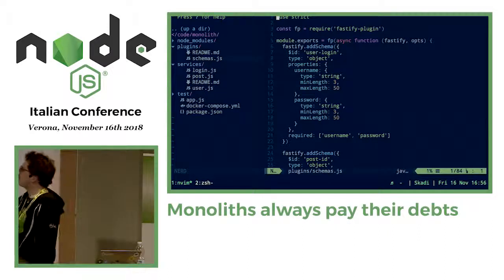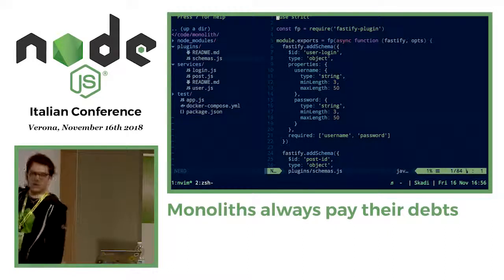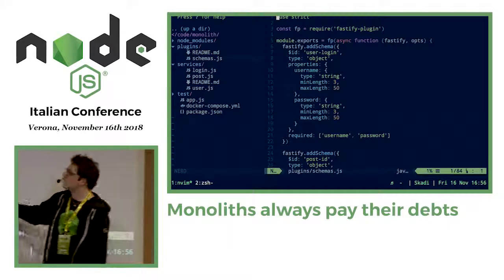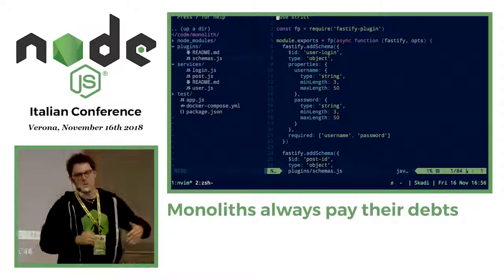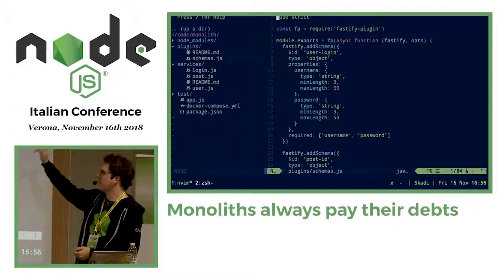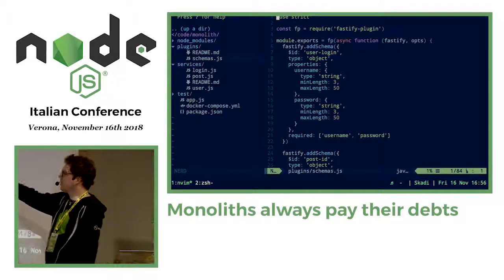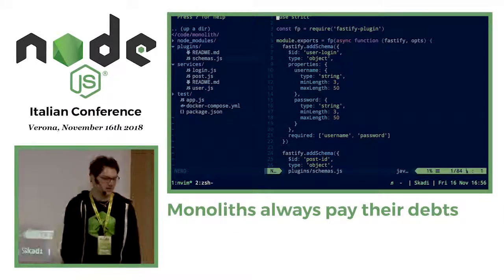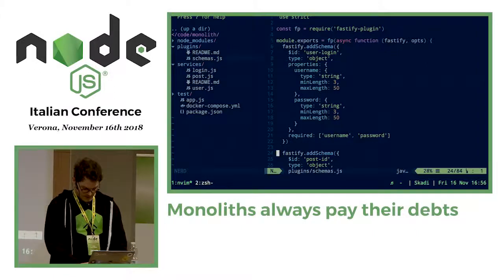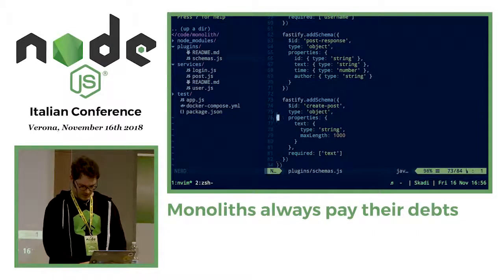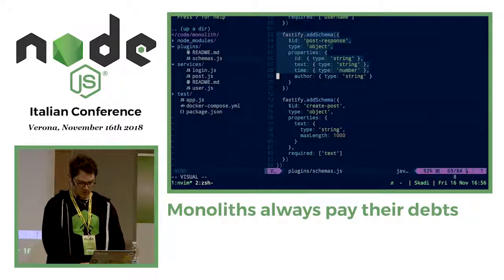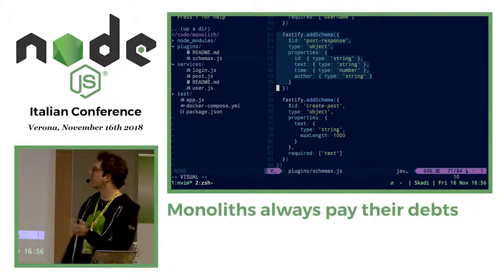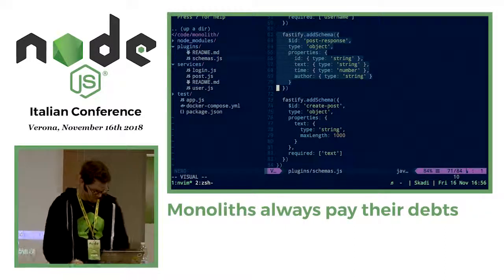We have this very nice API, addSchema. We configure an ID that will be used later. In this case, this is the validation for user requests when you are creating a new account. So we expect to have username and password defined because they are required. They both need to be strings with a little bit of validation inside. Let's see if there's anything interesting here. OK, this is the post response that you already saw a few times. So ID, text, time, everything should be a string except the timestamp.